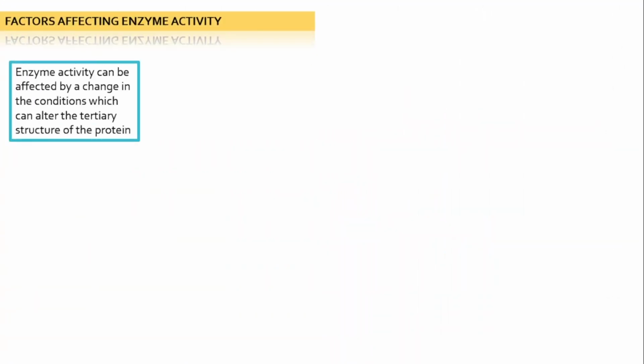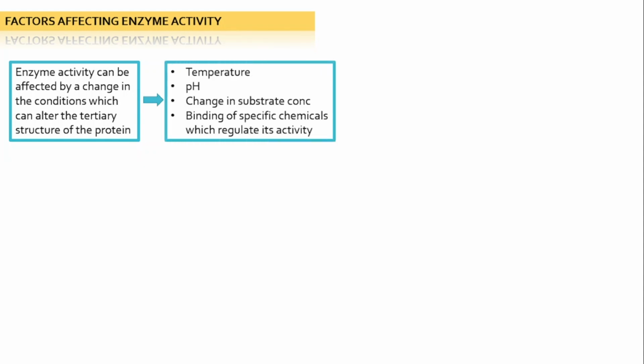Factors affecting enzyme activity. Enzyme activity can be affected by a change in conditions which can alter the tertiary structure of the protein. As I told you, almost all enzymes are proteins, so they have secondary and tertiary structures. When enzymes fold upon themselves, they form cleavages that we discussed in the previous slide.